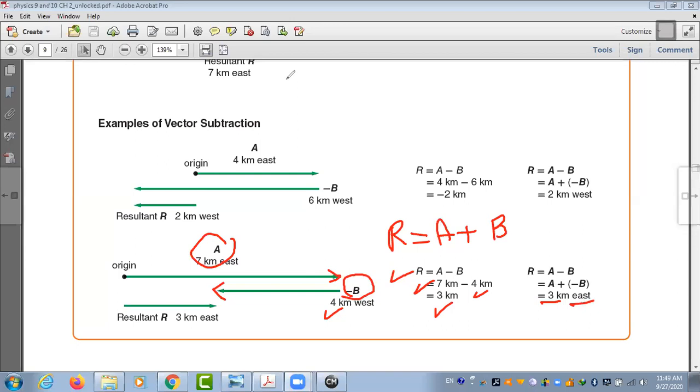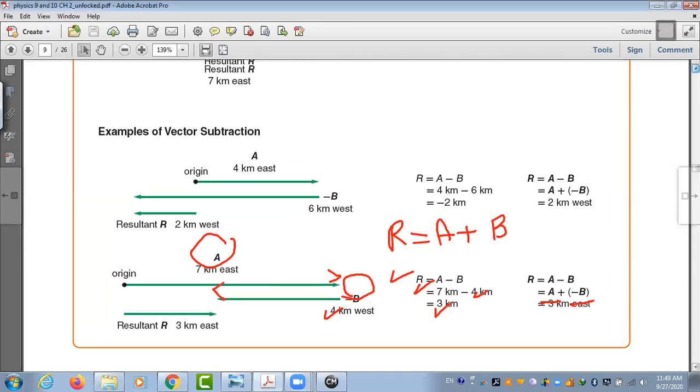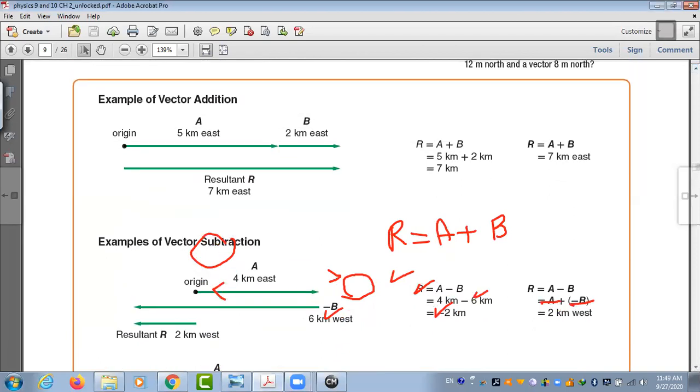Okay, so this is how to find the resultant of two vectors. If they are both in the same direction, we make addition, like 5 plus 2 equals 7, because they are in the same direction. This one 4 and this one 6, so it is 4 minus 6 equals minus 2 because they are in opposite direction.